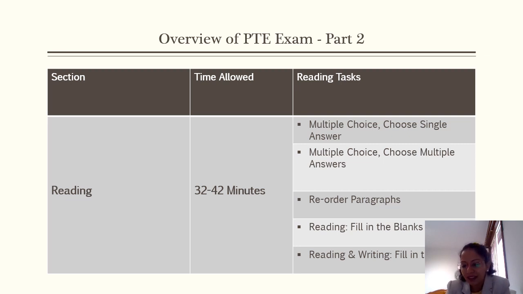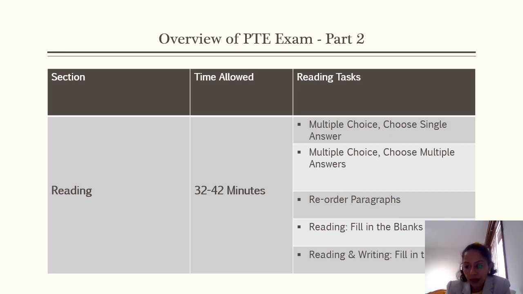So choose multiple answer, it's simple, not only one answer, but more than one answer you need to select. Similarly, you will receive the passage and the options, and you need to select from there after reading the passage. And there is negative marking. So if you are not sure about the second option, please leave it. Just select the only one answer you are 100% sure should be the answer. Okay. After that, you will receive reorder paragraph.